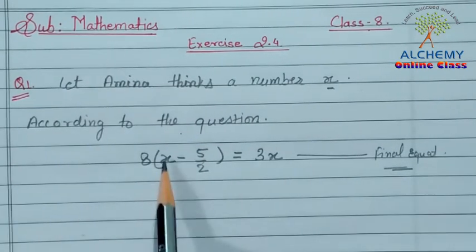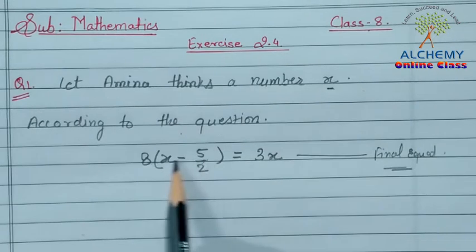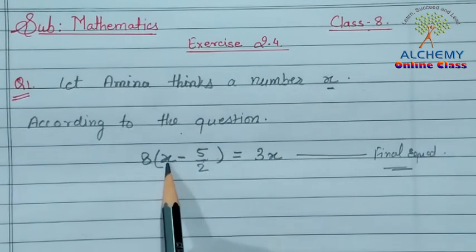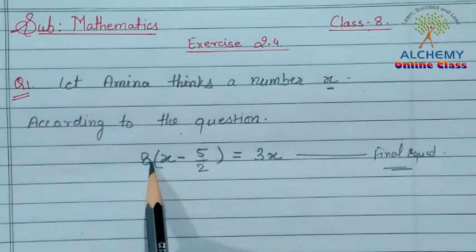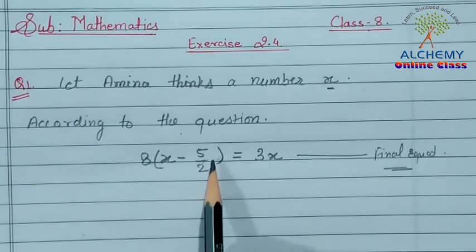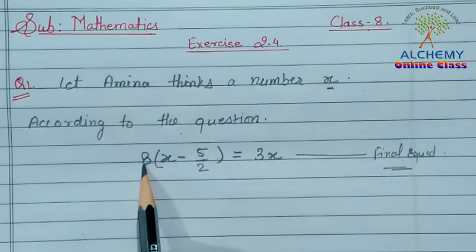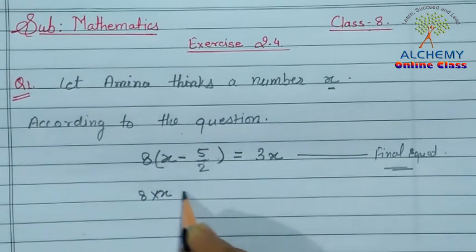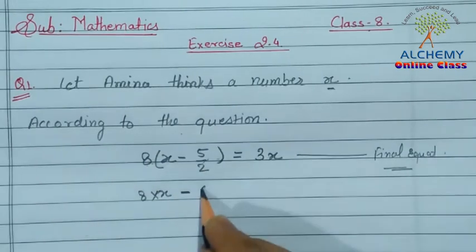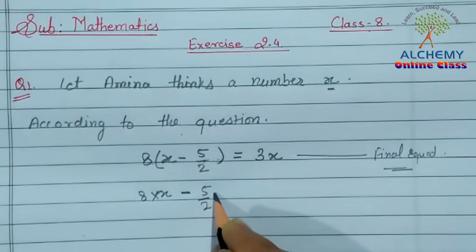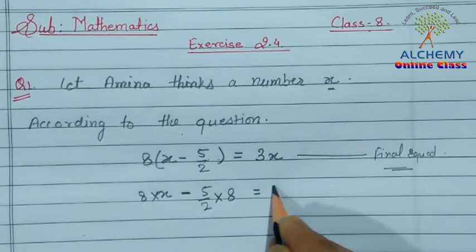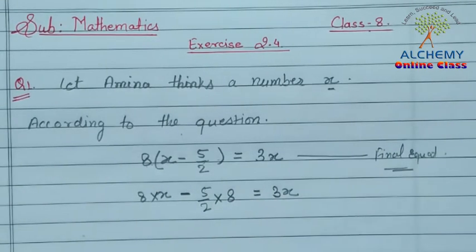First of all, we have to open the bracket here. When we open the bracket, we have to multiply x by 8 and we have to multiply 5 upon 2 by 8. So we get 8 into x minus 5 upon 2 into 8, and the result will be 3x.